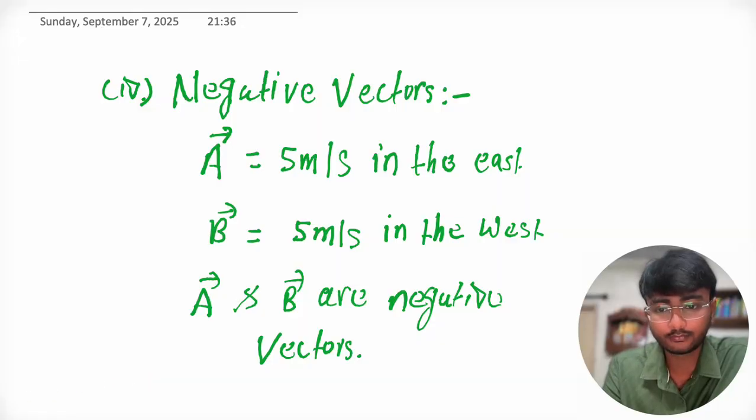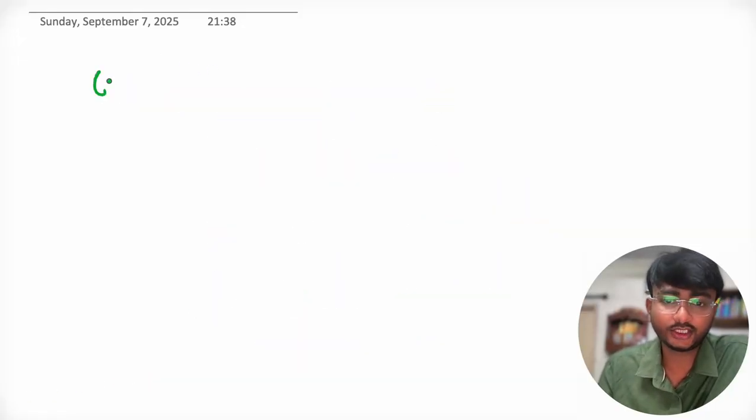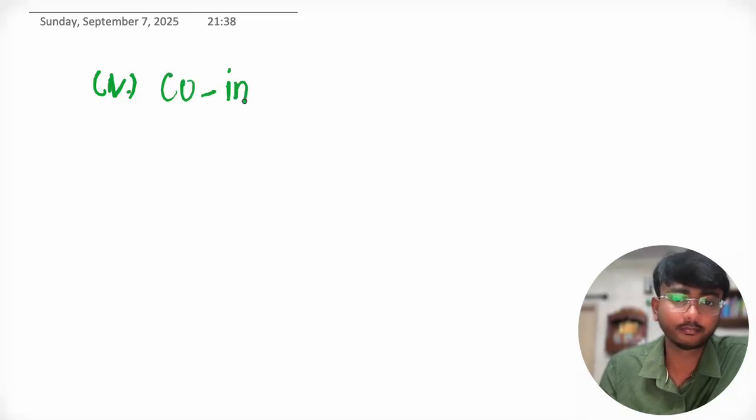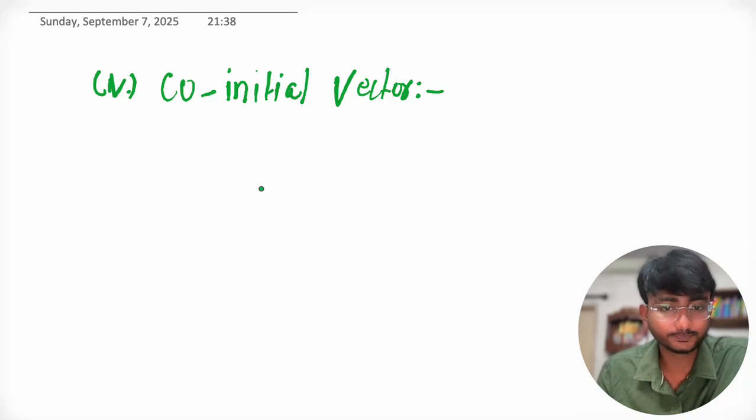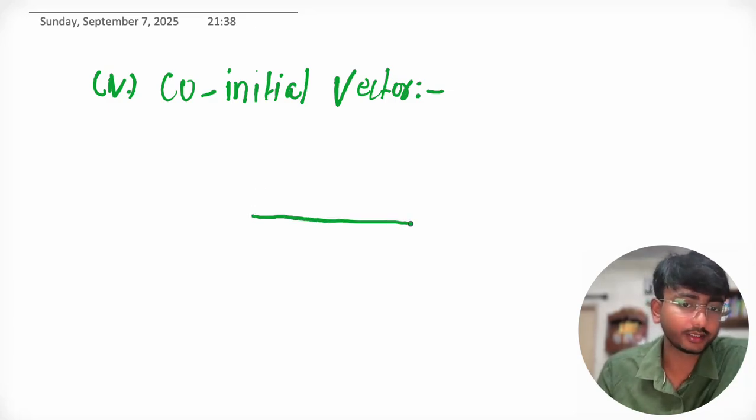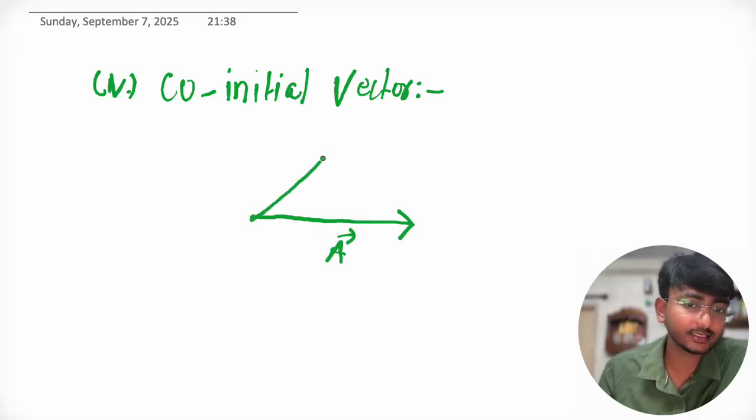Then we have another type of vector, that is co-initial vector. What is co-initial vector? When the origin point of two vectors is the same, then that is called co-initial vector.